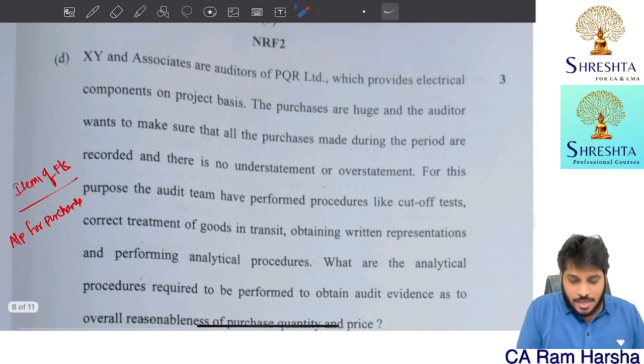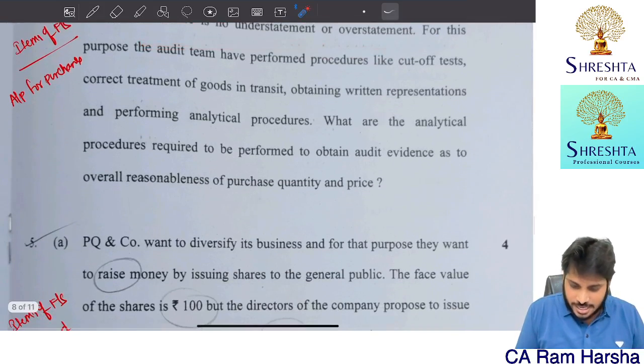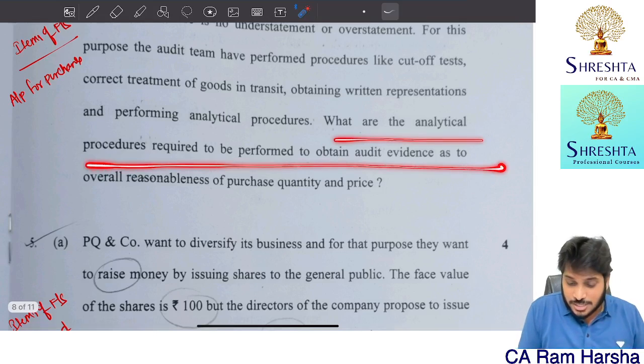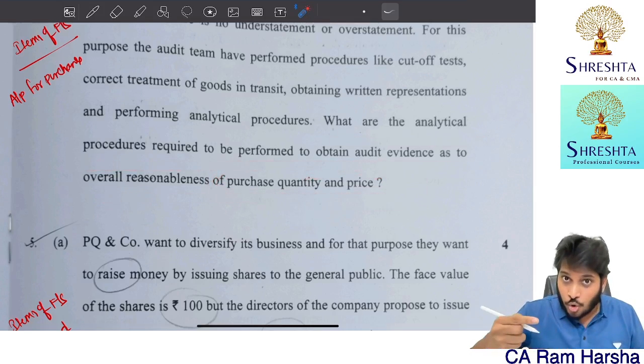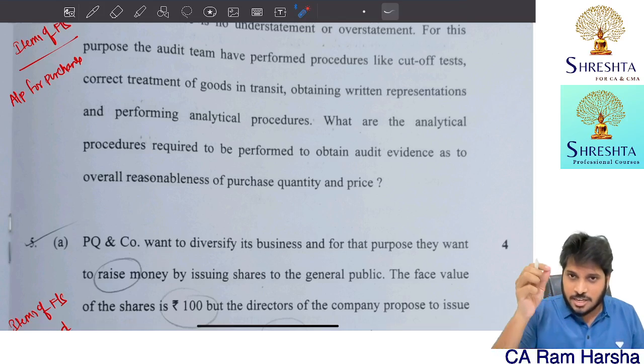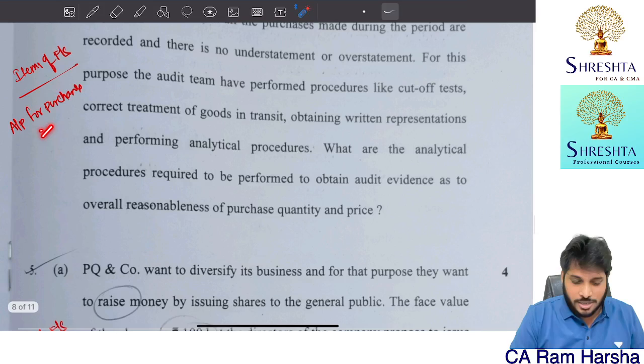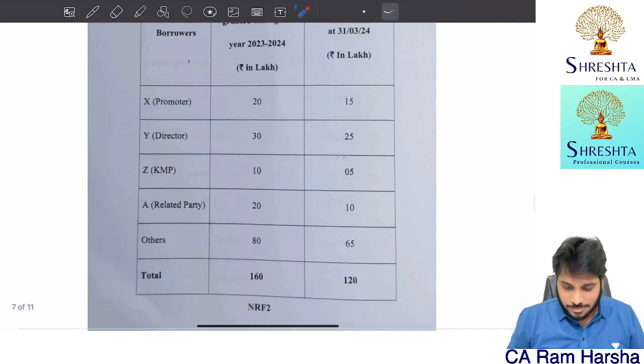Next. XY Associates are auditors of EGR which provides electric components on project basis. The purchases are huge. Oh, I think this is regarding what analytical procedures are required to be performed to obtain evidence regarding purchase quantity. I told in part 2 or part 1 marathon, in items of financials, P&L items, analytical procedures for purchase is an important question. I told already. So this one, very simple.